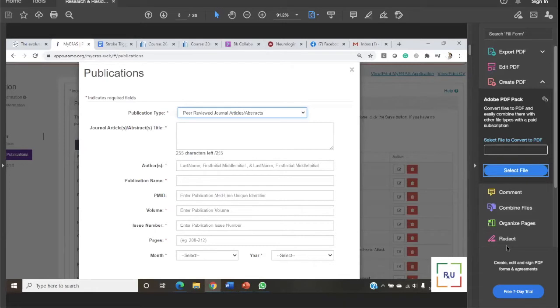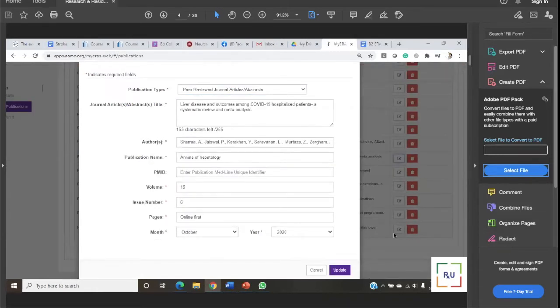This is a peer-reviewed journal article and abstract. This is one example. Whenever you are submitting, this will be like a title. You will be adding the title here, then last name, comma, first name, dot, comma, last name, comma, first name, dot, comma, until you reach the last, and then you put an end. Okay. You put the journal's name. If you have a PubMed ID, put it. Volume, issue, page number are not assigned. You can write online first here, and you can submit it.